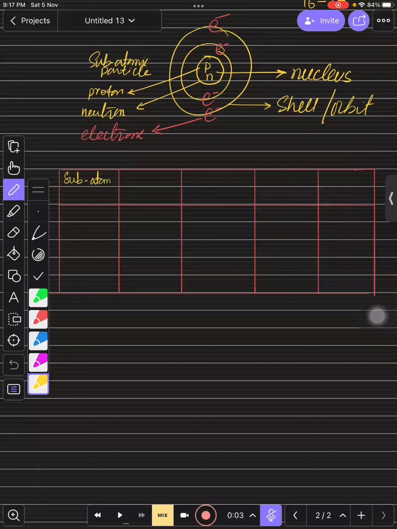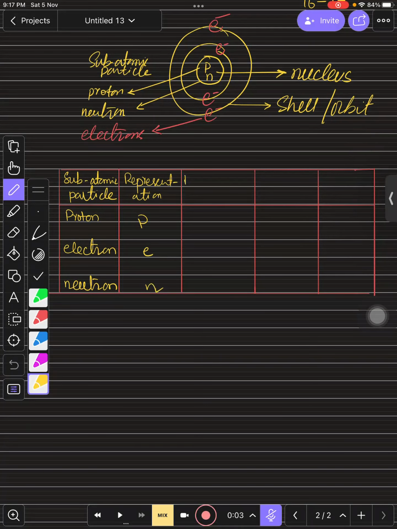We know that we have 3 subatomic particles: protons, electrons, and neutrons. Then we have their representations. If you want to represent them, you use small letters: small p, small e, small n.